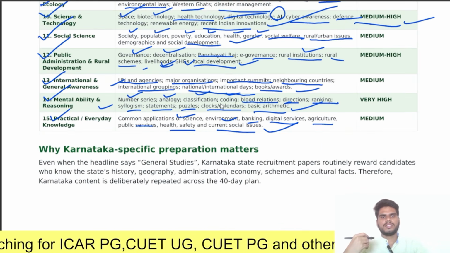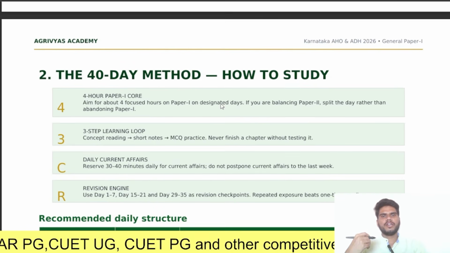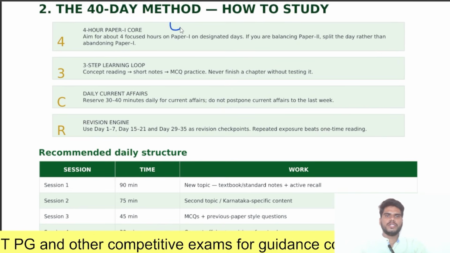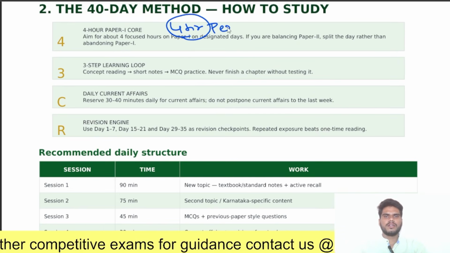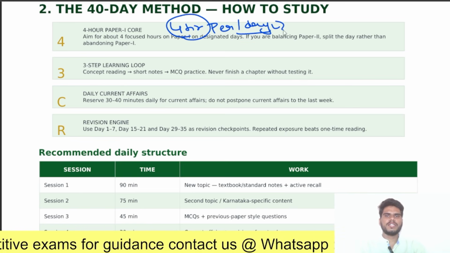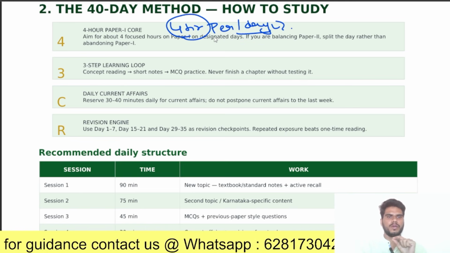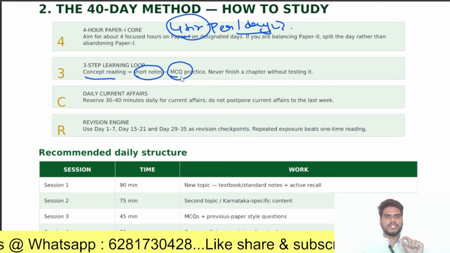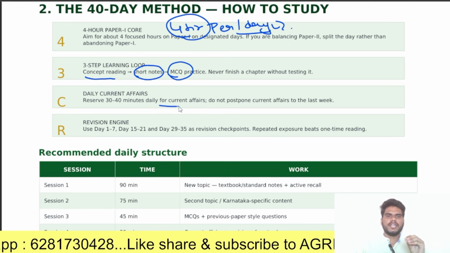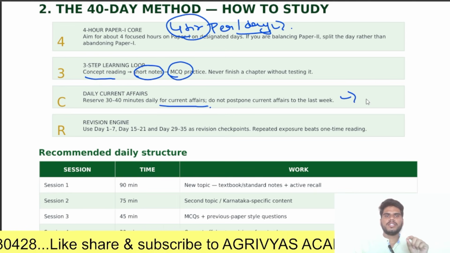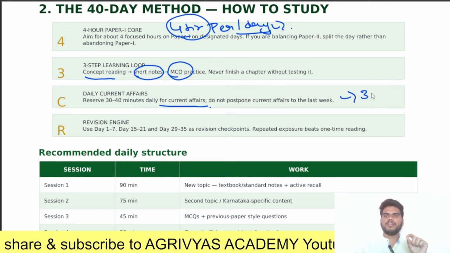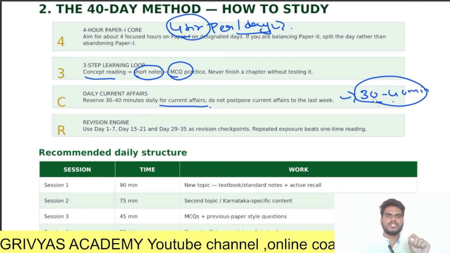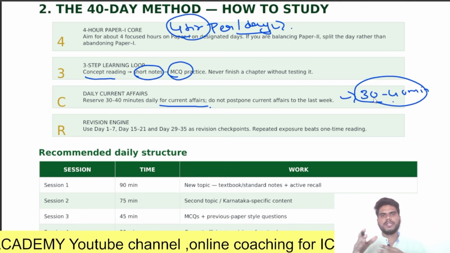Next, coming to the 40-day method, how to study: give a minimum of 4 hours per day to study general studies paper 1. Next, learn concepts, make short notes, practice MCQs, and revise current affairs daily. Daily you should be aware of current affairs, and spend a minimum of 30 to 40 minutes on current affairs. So this is a very important 40-day method.